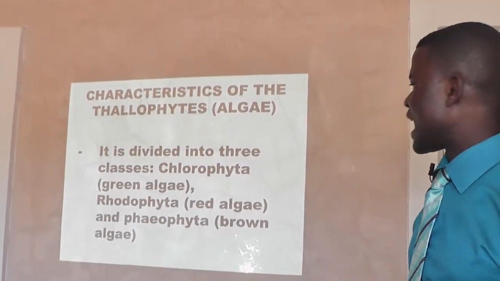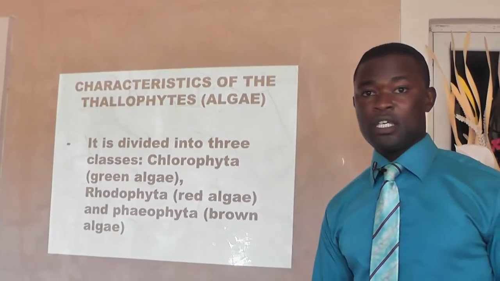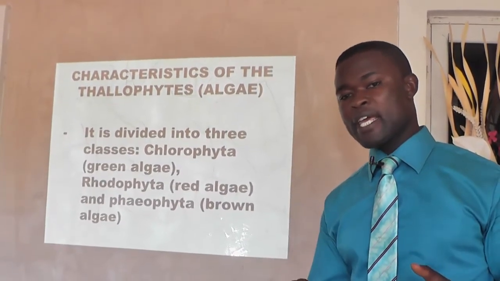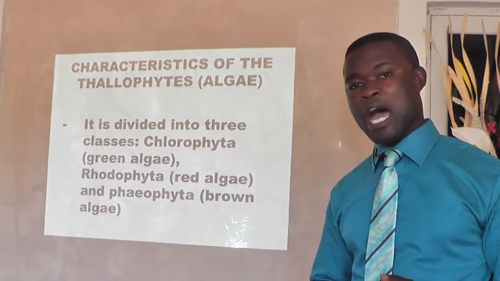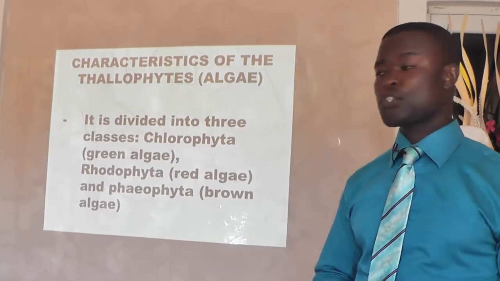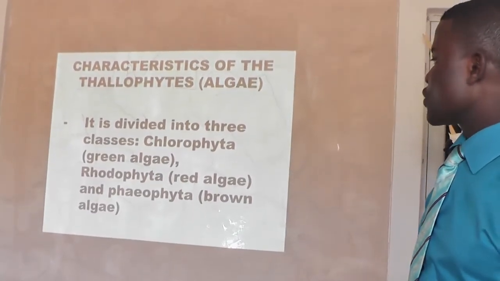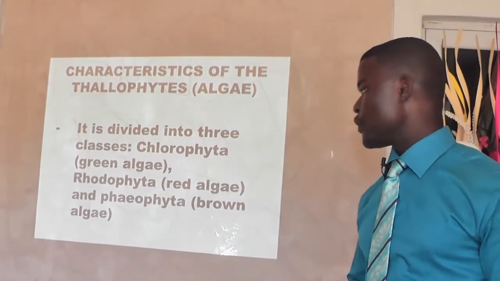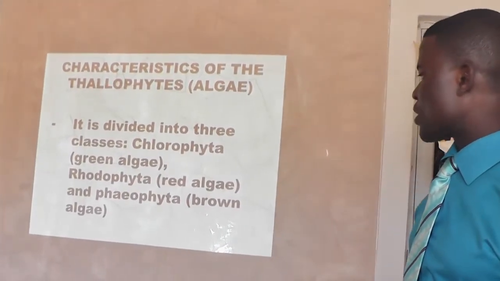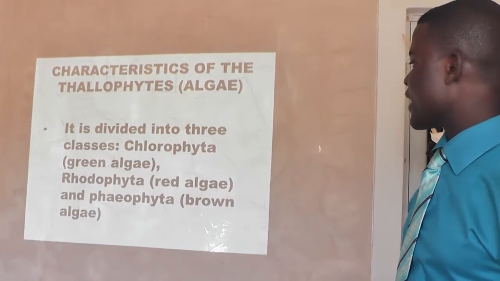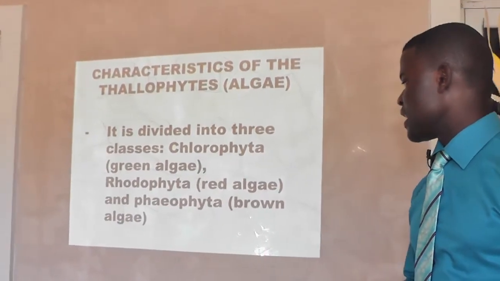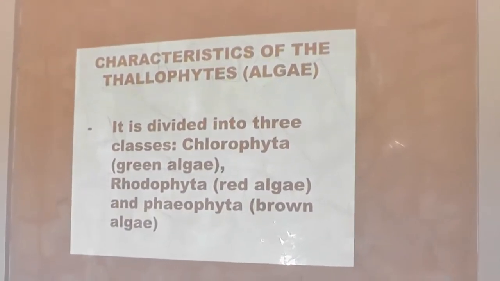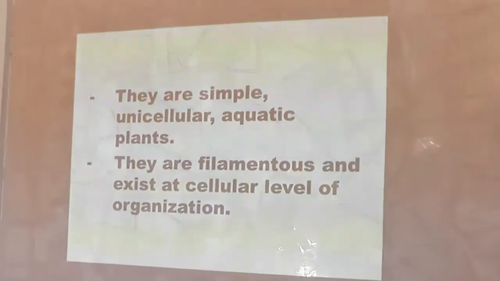Now let's take a look at the Thallophytes. The Thallophytes are divided into 3 classes. There are some algae that are red, some of them are green, while some are brown. The ones that are red, we call rhodophyta. The green algae, we call chlorophyta. And the brown algae, we call phaeophyta.